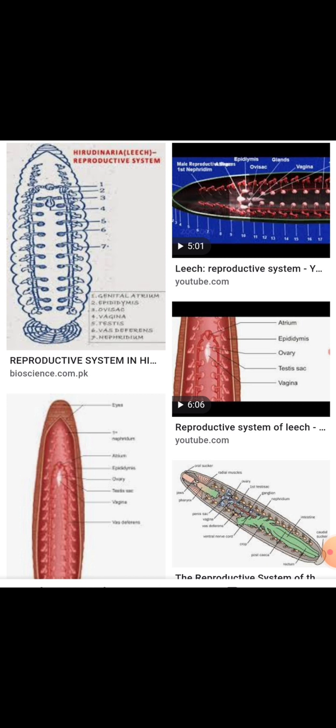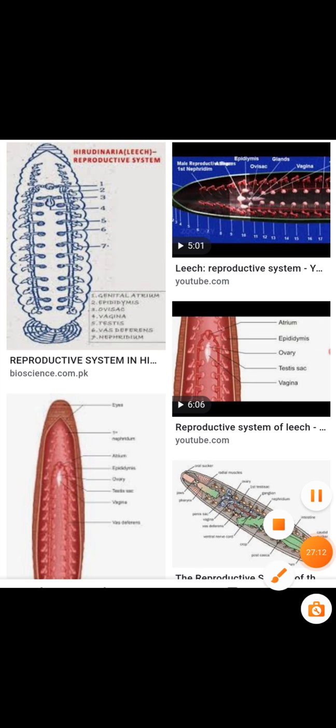The total time required for the formation of a cocoon is 6 hours, at least 6 hours. At least how many hours for the formation of a cocoon? 6 hours.